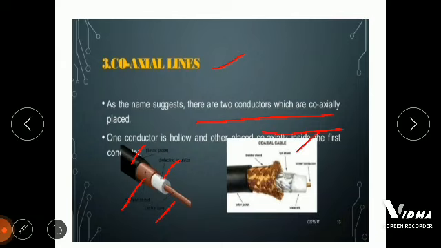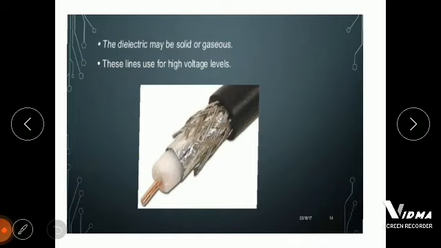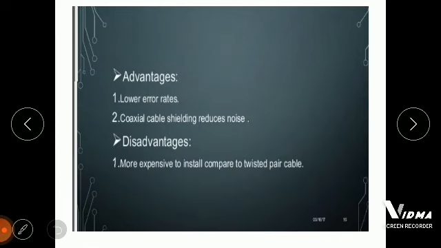Now the dielectric may be solid or gas. So the dielectric material used is solid or gas, and due to this these lines are used for high voltage levels of transmission. Advantages are low error rates in that case. Coaxial cable shielding reduces noise, as we are providing the dielectric shielding, so it will reduce the noise. The disadvantage is that it is more expensive to install compared to twisted pair cables. So this is the main disadvantage. It's very costly in comparison to other kinds of underground cables.